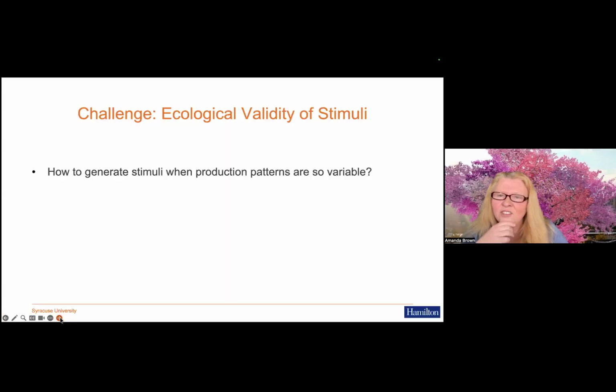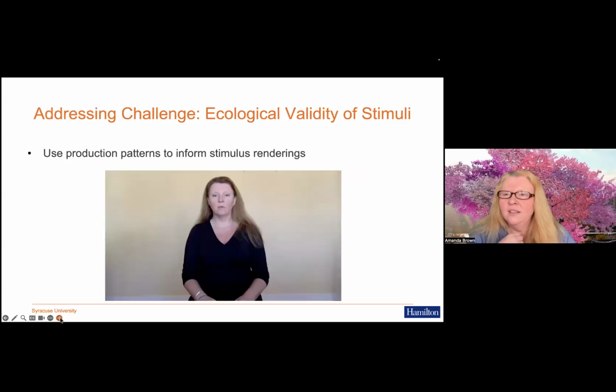And the challenge here is the ecological validity of the stimuli. So what do you do? How do you generate stimuli when the production patterns are so variable? So we did what some other researchers have done. We did our production study. We found the kind of fairly generalizable patterns in the production study, and then we use those production patterns to inform our stimulus rendering. So this is me producing,